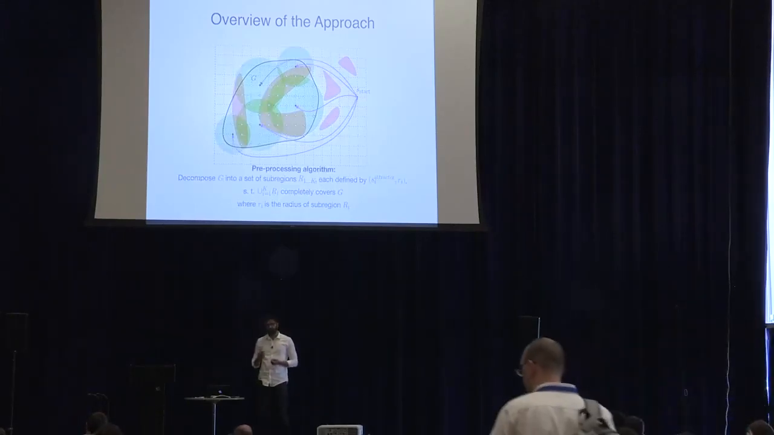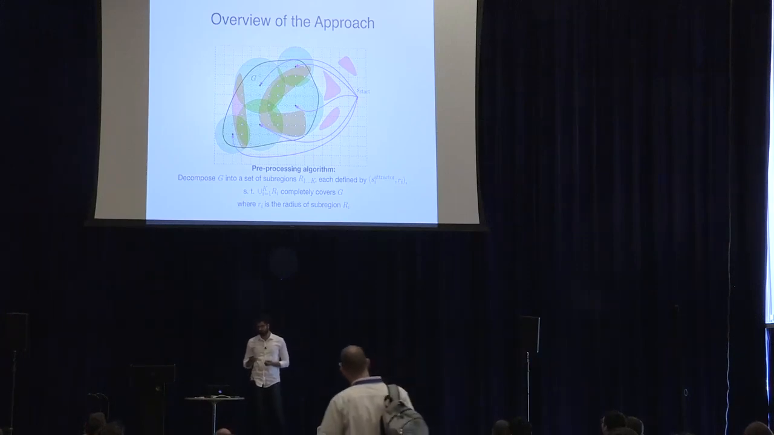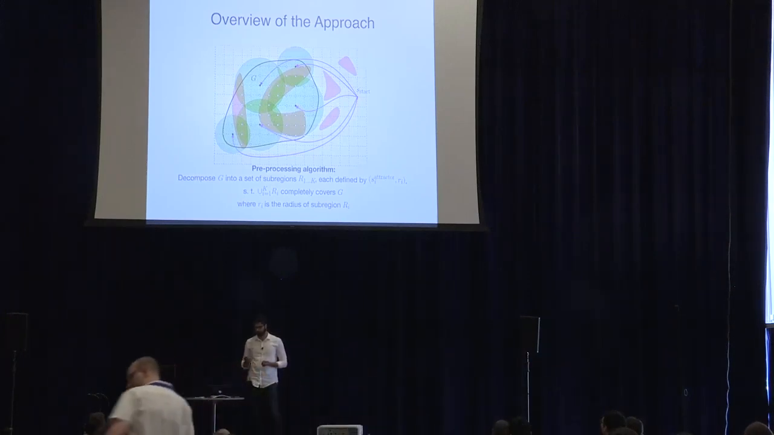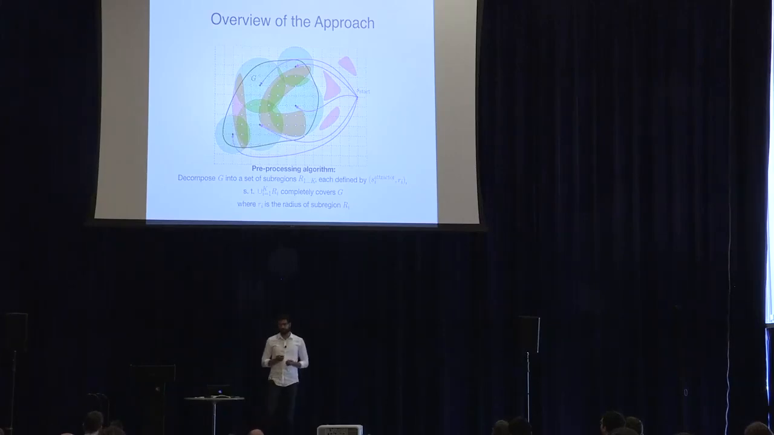Now, once we construct one such region, we have to construct multiple similar regions, ensuring that no state in the goal region is left free. So every state is covered by at least one subregion. More formally, we decompose G into a set of subregions R1 to K, each defined by an attractor state and a radius, such that the union of all these regions R1 to K completely covers G.